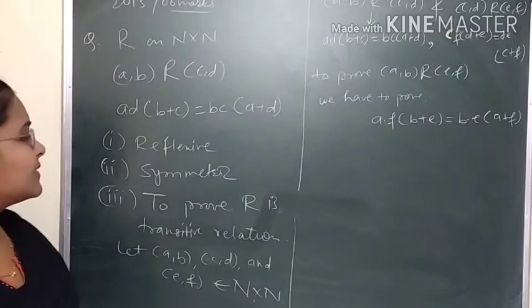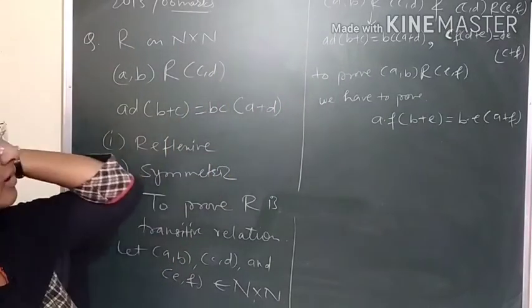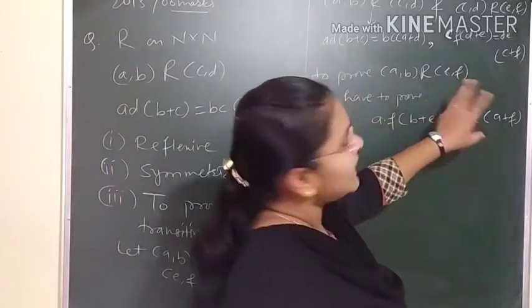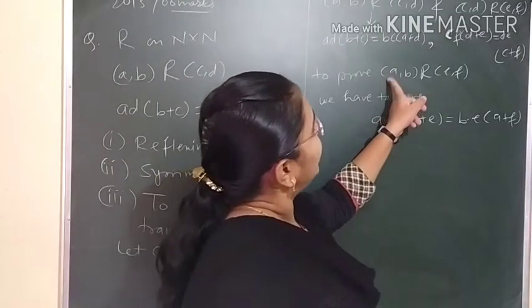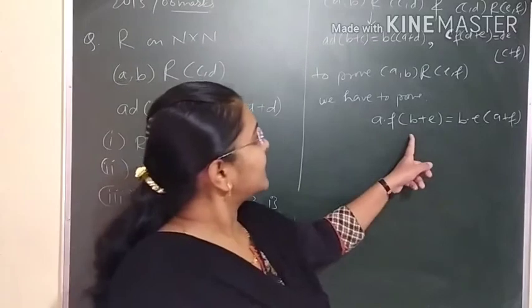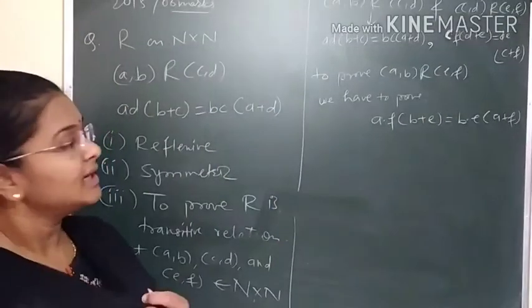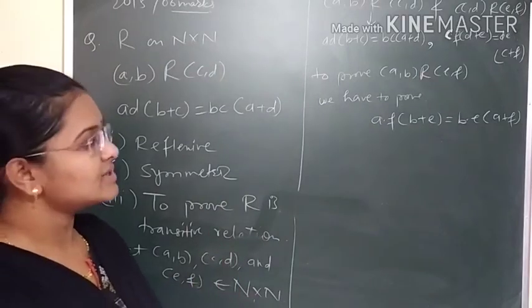Getting? See student, the condition which was given here, same condition will apply for both ordered pairs. So if ordered pair (a, b) related to (e, f), then by using this definition, we have a into f in bracket b plus e equals to b into e in bracket a plus f. We have to prove this. Getting any doubt in this?